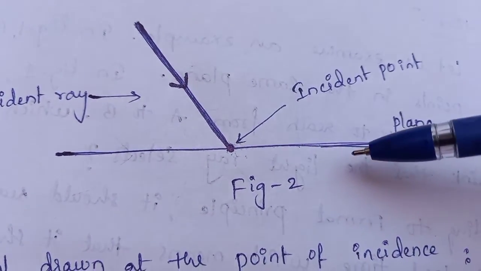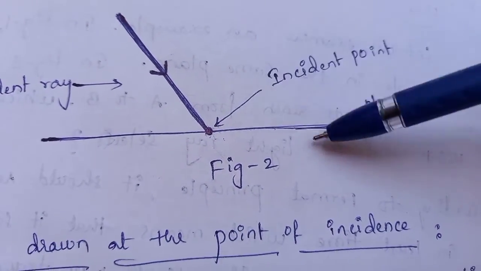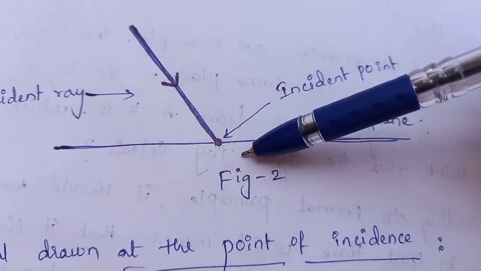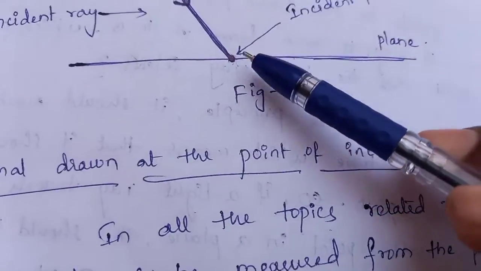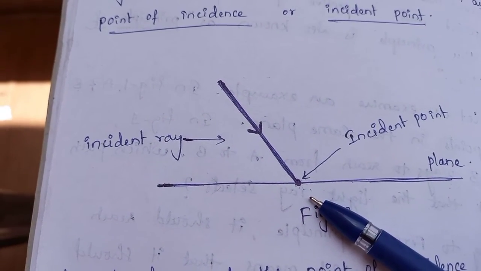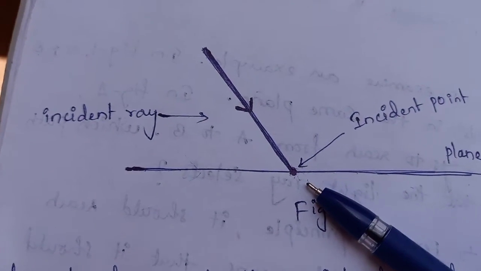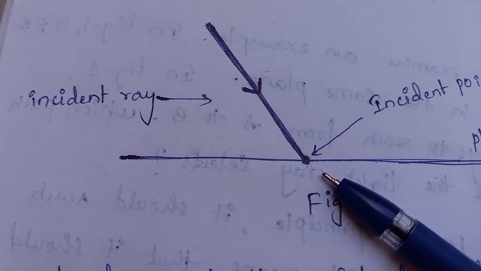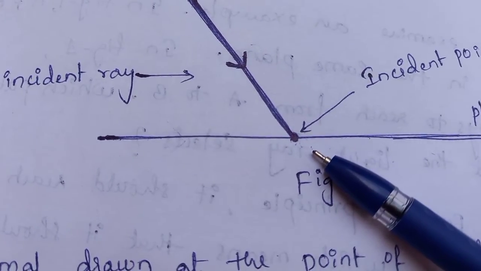Similarly, let us assume that the light ray travels from the source of light and falls on a plane. This is known as incident ray. The point at which the light ray enters on an incident plane is known as point of incidence, or it is also called incident point.